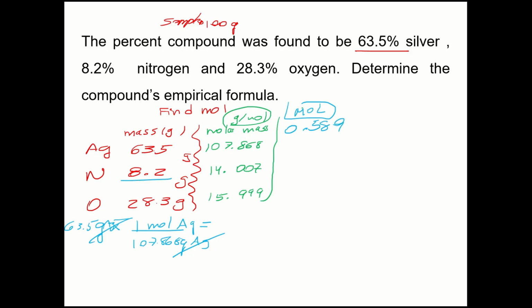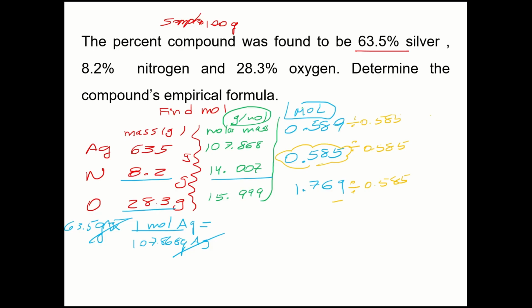And we're going to do the same thing here. 8.2 divided by 14.007, and we're going to have 0.585. And then 28.3 grams divided by 15.999 grams, and I'm going to have 1.769. So now we're going to choose the smallest number over here, right? So we're going to divide everybody by this. Here, the same thing. And here, the same thing.